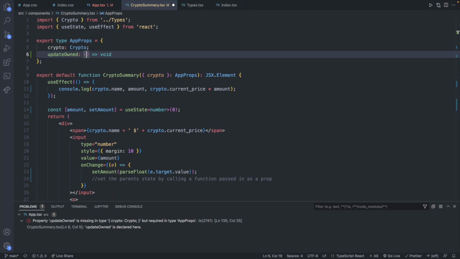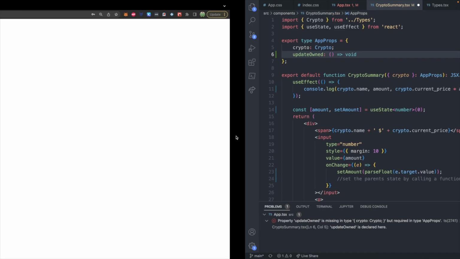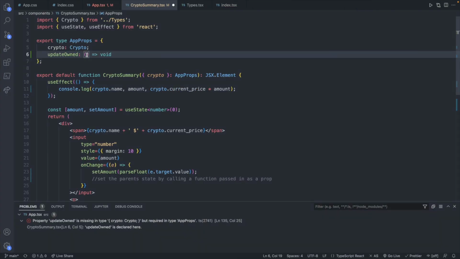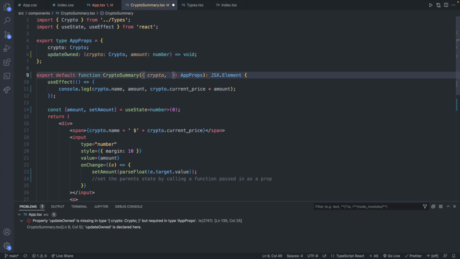So if we're passing data to the parent, we'll probably need to know which cryptocurrency we're talking about and then how many we currently own. So I will have two parameters here. The first being the cryptocurrency that we're working with, and that's of type crypto. And then the second thing being the amount, and this is going to be of type number. So far so good. And then what we will do is we will just retrieve this value with destructuring.